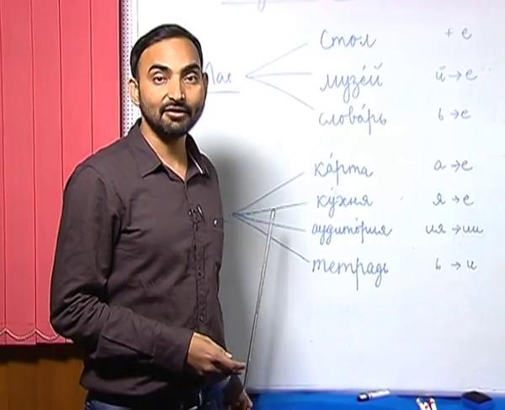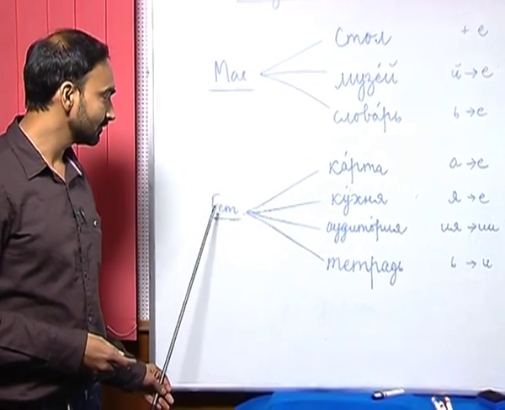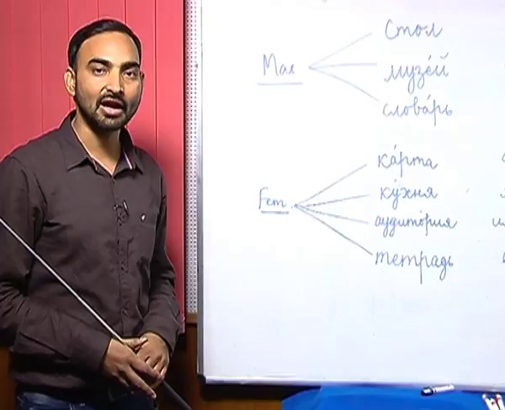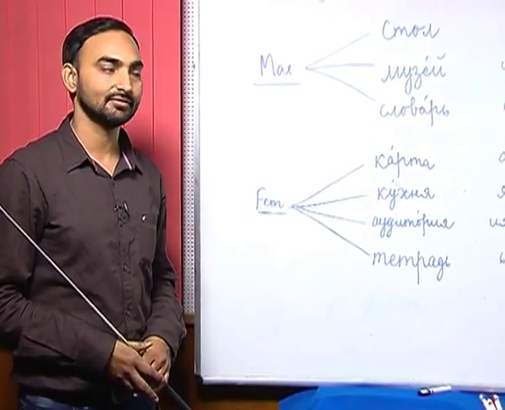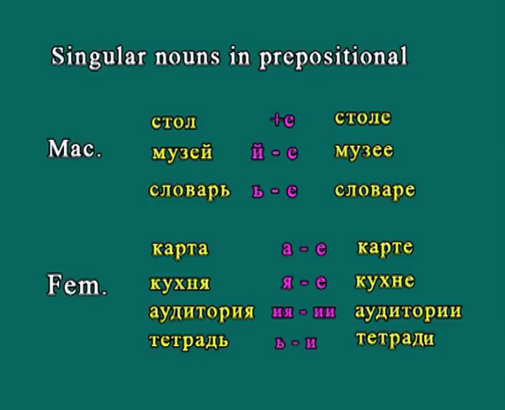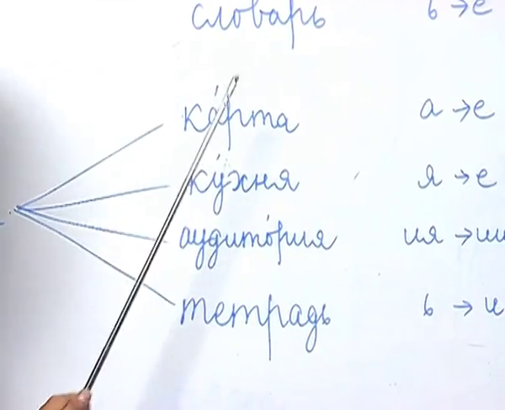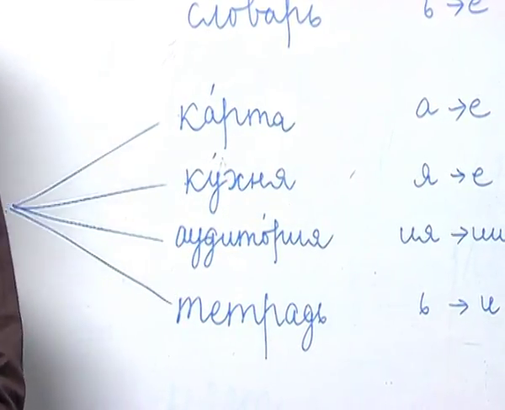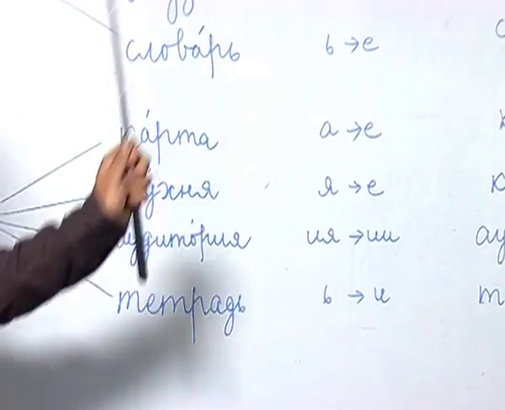Next we have feminine nouns. How do we change the feminine nouns in the prepositional case? For example, let us take the first ending of the feminine noun, which is а, the hard vowel а ending. Карта, map. How do you change карта in the prepositional case?